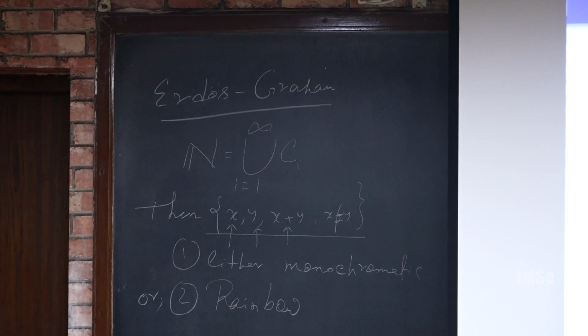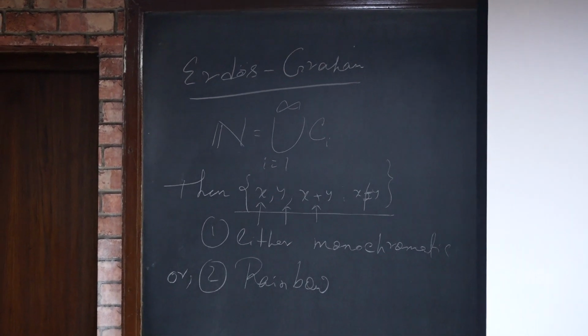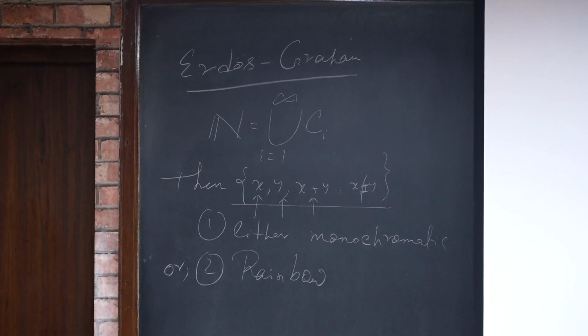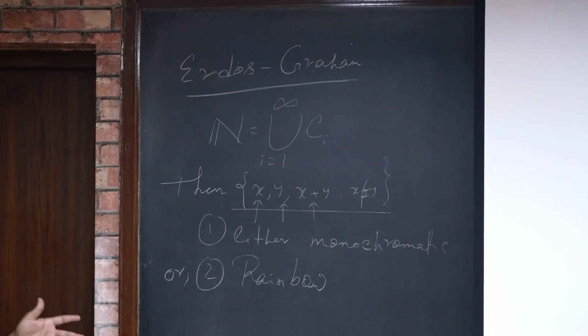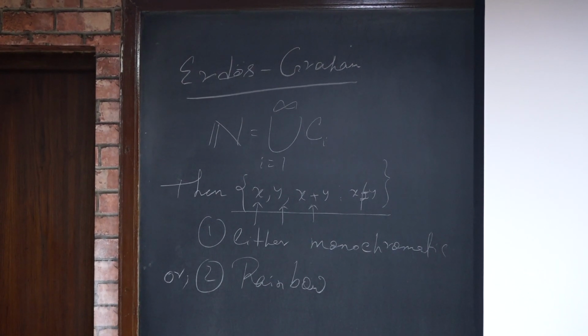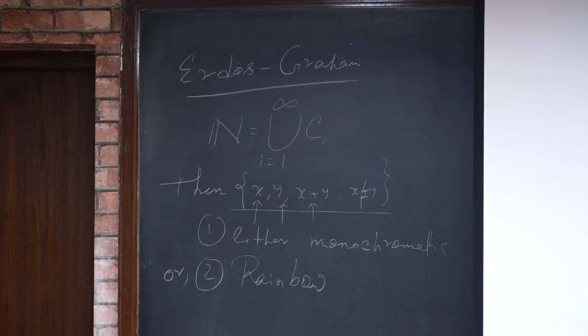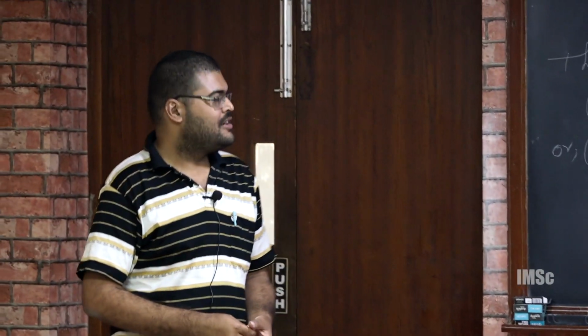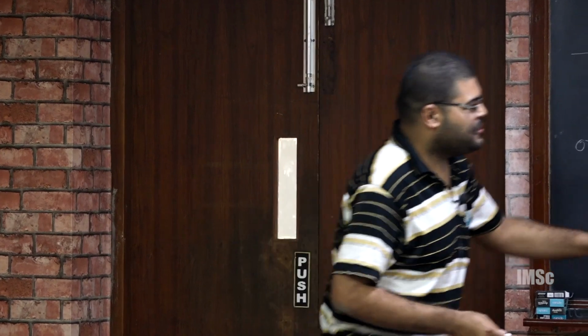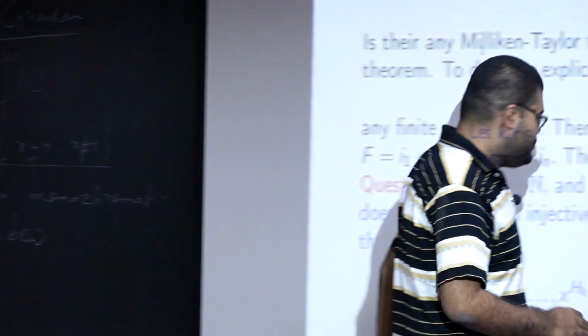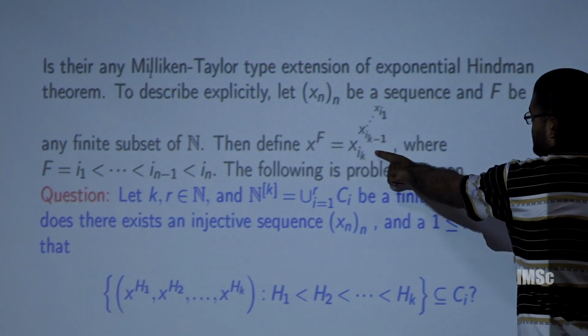Injective sequence means all elements are different. I mean x_i not equal to x_j for all i, j. What does x_{h1} mean, multiply all the elements of h1? No. So x_{h1} means this type.